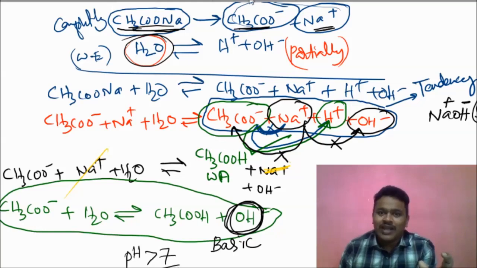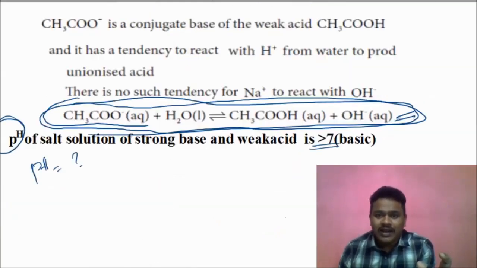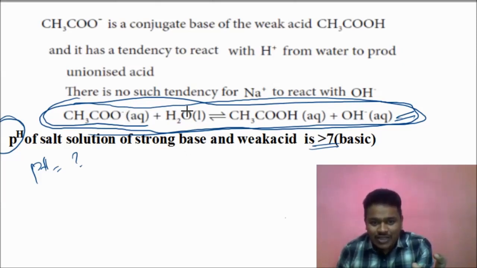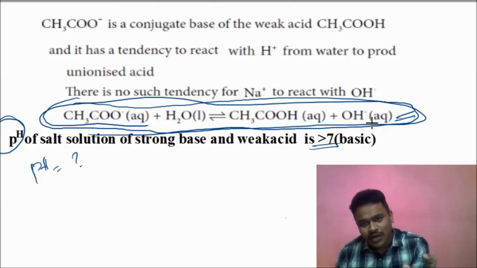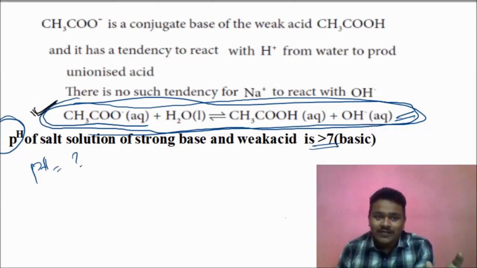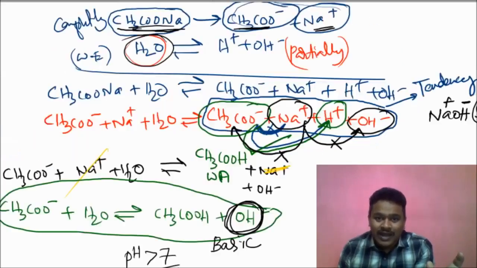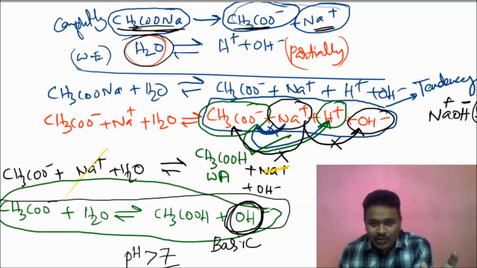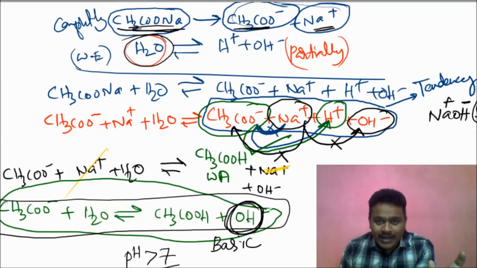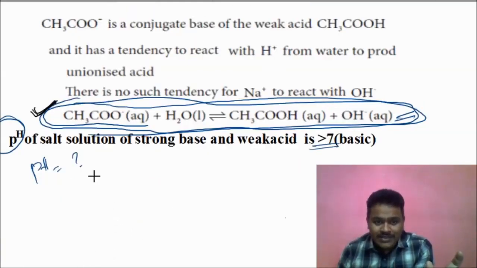That is what in the last slide they directly wrote this equation: CH3COO minus plus H2O gives CH3COOH plus OH minus. Now you can understand why we write this equation directly. All this happens, and finally it is the same equation.